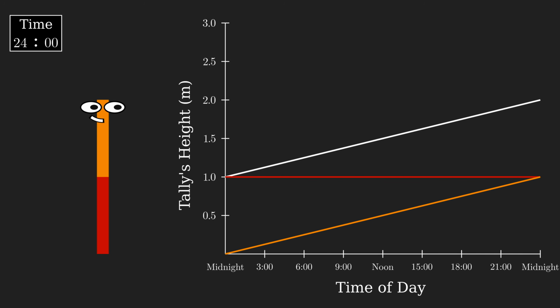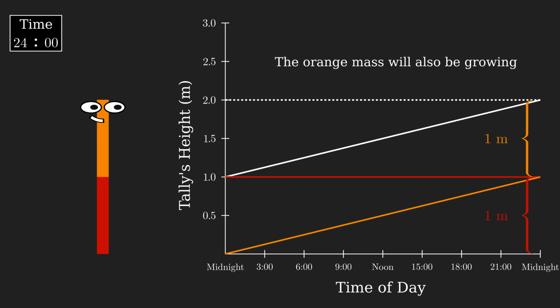So, we might expect Tally to be 2 meters tall at the end of the day, 1 meter of initial height, and 1 meter of height accumulated throughout the day. However, she will actually be taller than 2 meters, because the new orange mass will be duplicating itself throughout the day to create more mass we haven't accounted for yet.